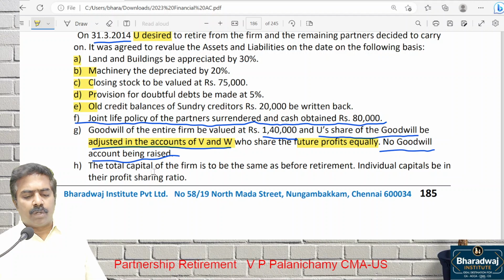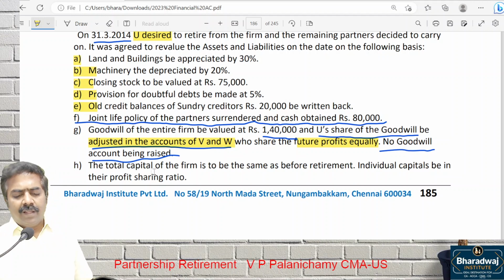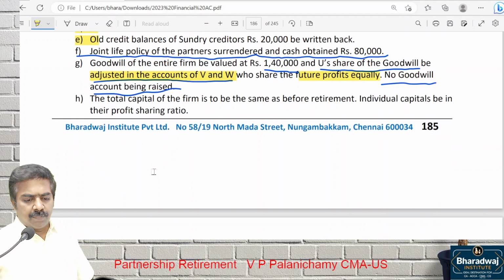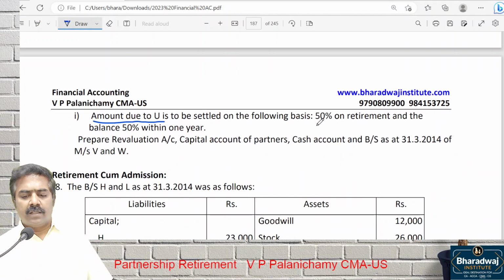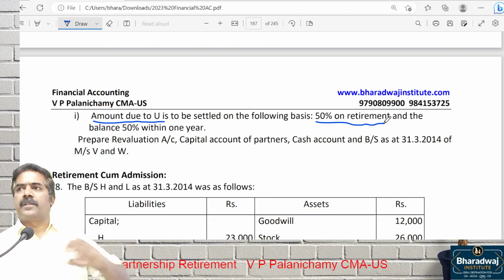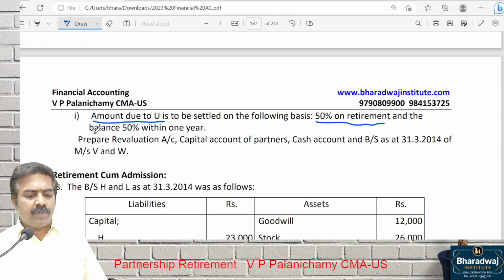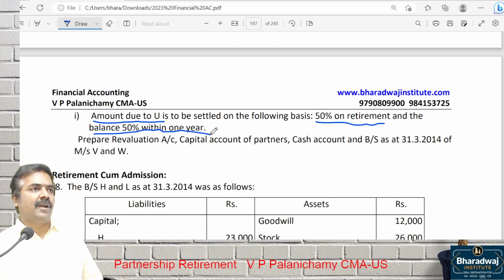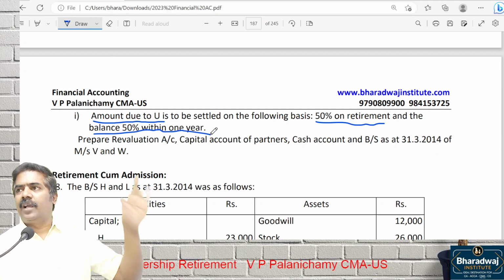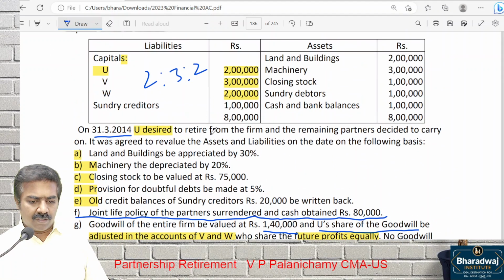Point number H. Total capital of the firm should be same as before retirement. Individual capital also should be in which ratio? Profit sharing ratio. Look at point number I. The retiring partner, amount due to you, how much is settled? 50% is settled on retirement. Simple. Tally, 50% pay cash. Remaining 50% within 1 year, so as of now we will be transferring to which account? Loan account. We will pay it later. So while preparing capital account, first you will tally which column? Retiring partner's capital. 50% you settle. Remaining amount you transfer to which account? Loan account.